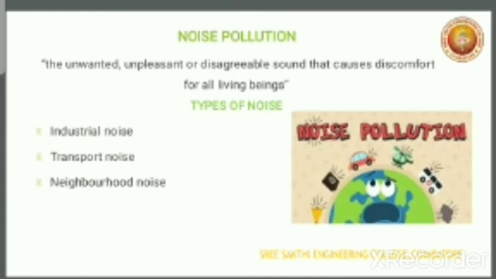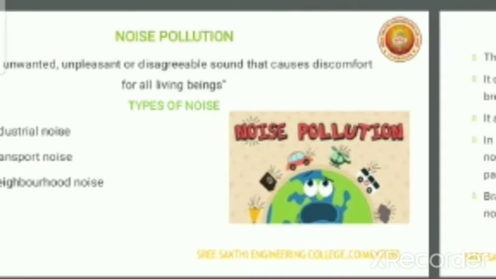The second one is noise pollution. The unwanted, unpleasant, or disagreeable sound that causes discomfort for all living beings is known as noise pollution. There are three types of noise: industrial noise, transport noise, and neighborhood noise.